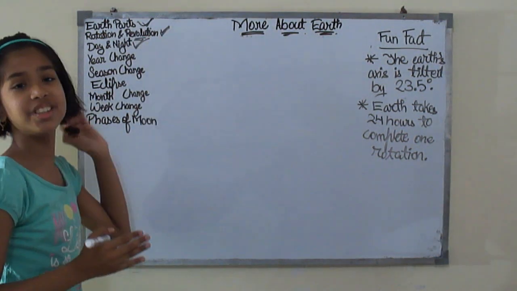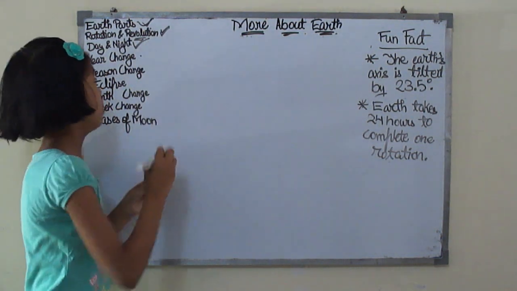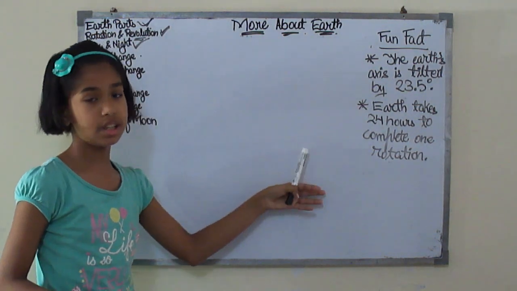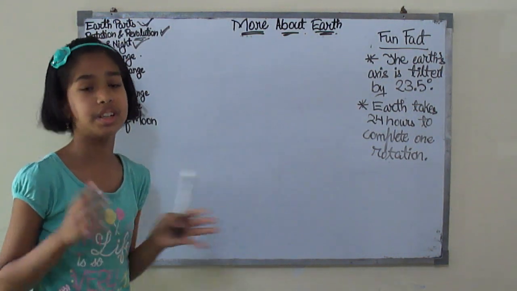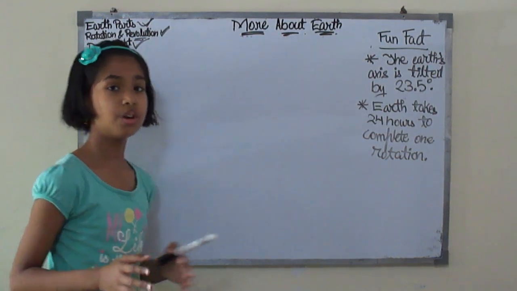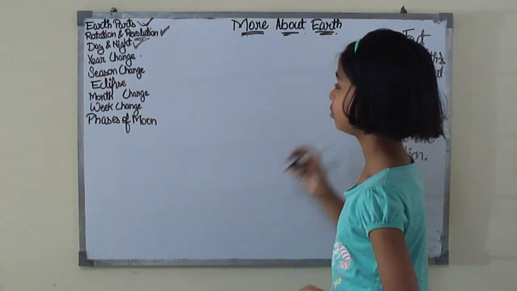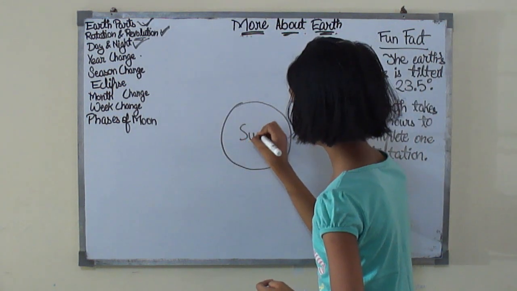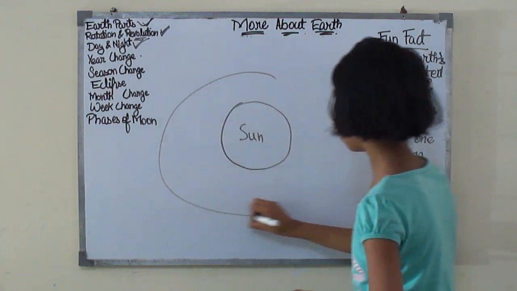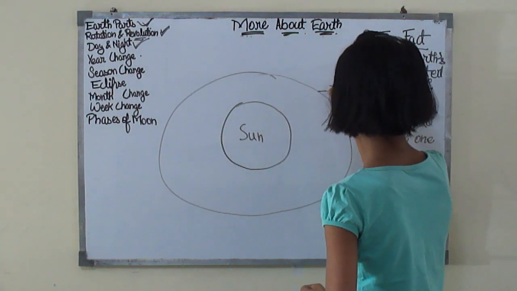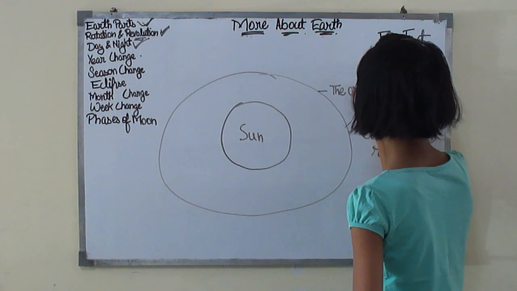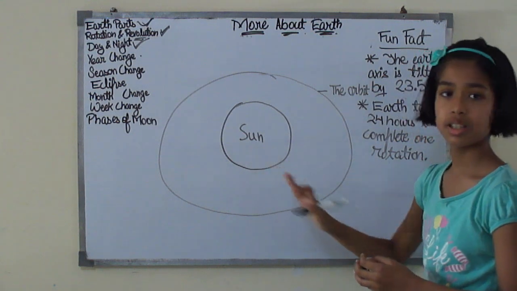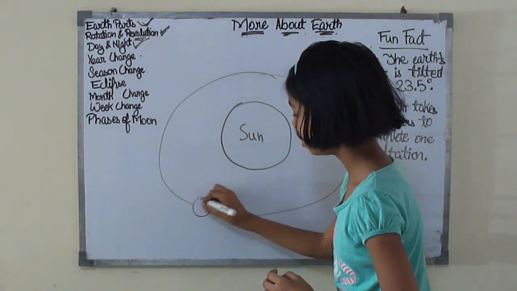Let's move on to the year change. Now, the year change, like the day and night which is related to the rotation, is also related to the revolution. Let me show you in detail. Here, take that, here is the sun. Here is the earth's orbit. So this is the orbit, and this is the sun, and here's the earth.